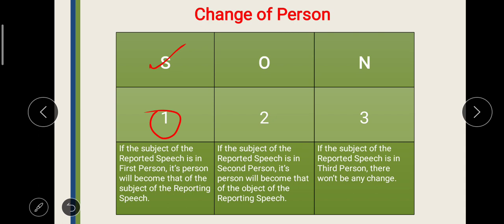If the subject of the reported speech is in second person, then it will change according to the object of the reporting verb. If the subject of the reported speech is in third person, then there will not be any change, no change at all.